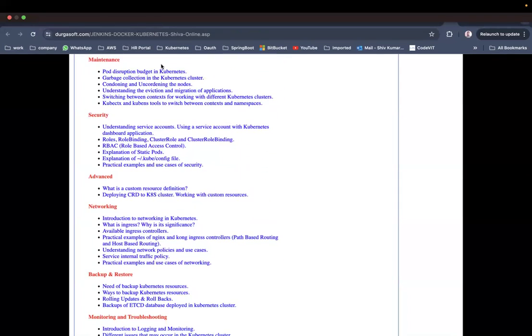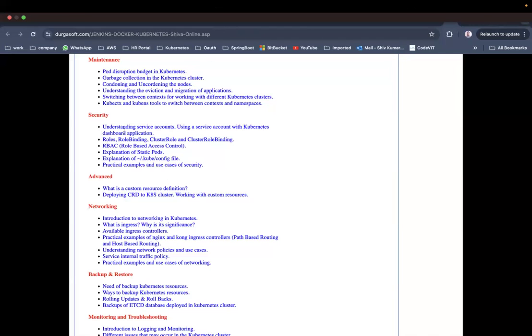Now, maintenance. As part of maintenance, we are going to see pod disruption budget, garbage collection in the Kubernetes cluster, cordoning and uncordoning the nodes, and understanding the eviction and migration of applications. Now, switching between contexts for working with different Kubernetes clusters, using kubectx and kubens tools to switch between contexts and namespaces. We are going to see all these things. Do not worry if I'm speaking about much technical stuff, it will be very clear as part of the course which we are going to do.